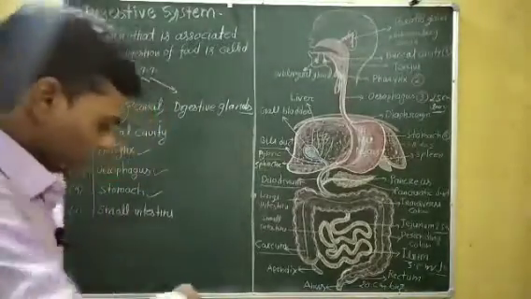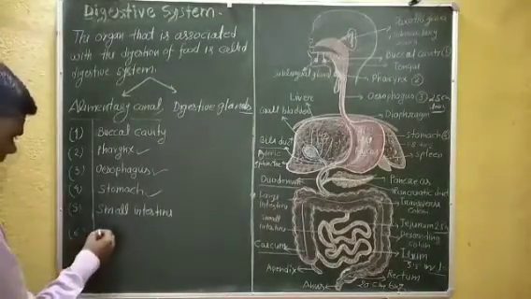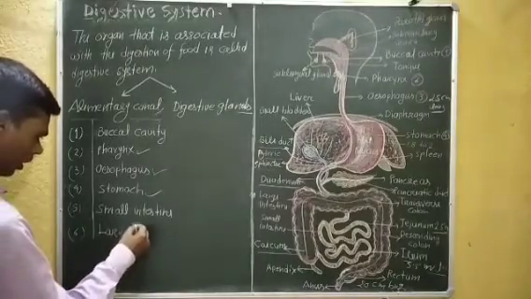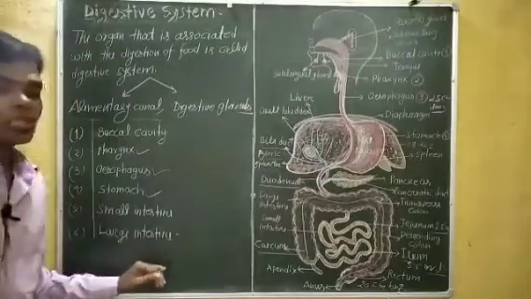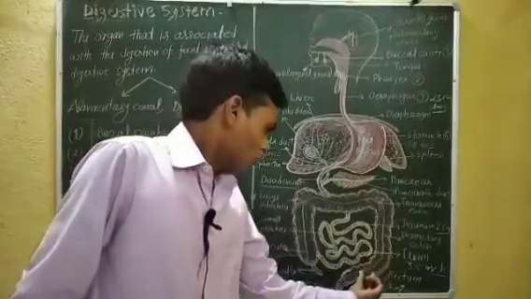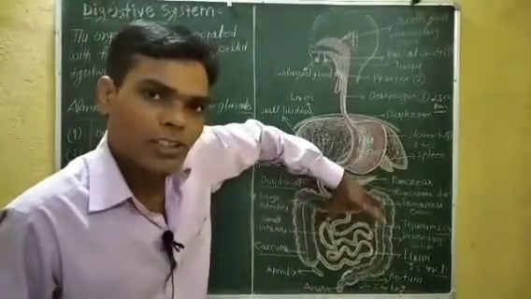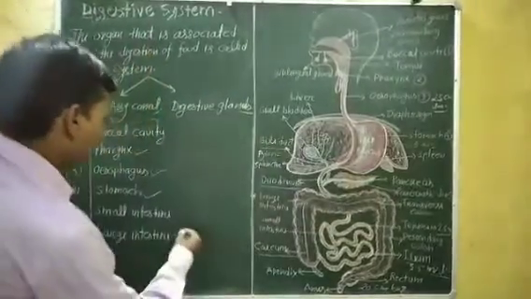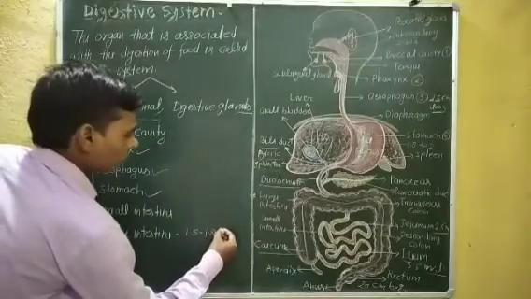is the large intestine. Okay students, this is the large intestine, an inverted U-shape. The large intestine is about 1.5 to 1.8 meters long.